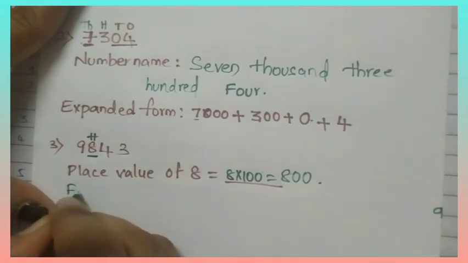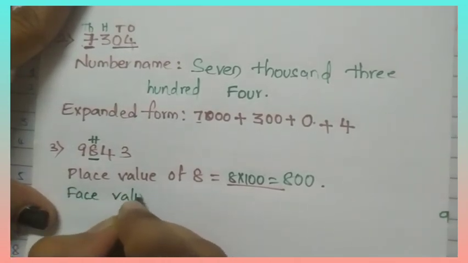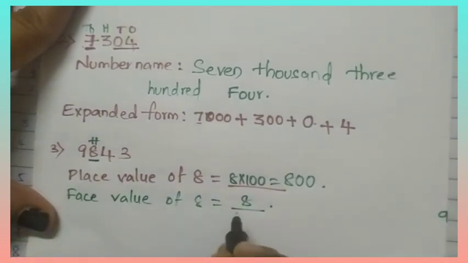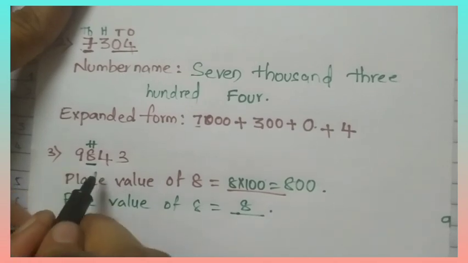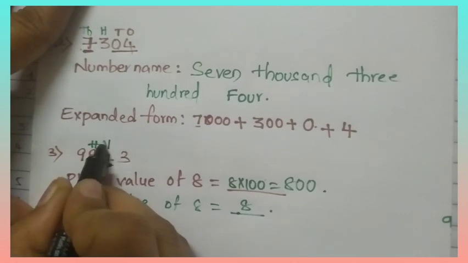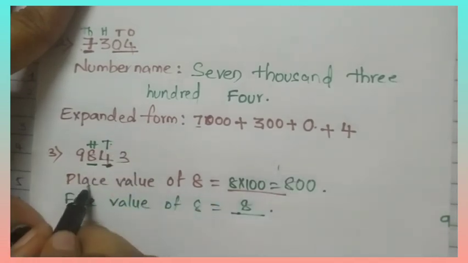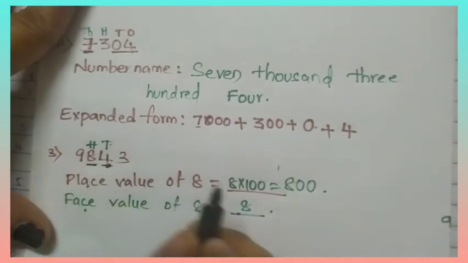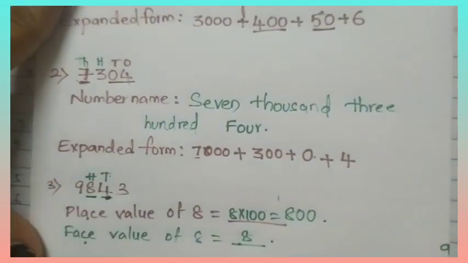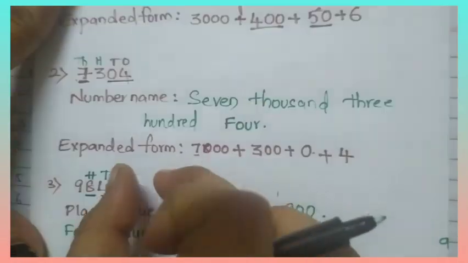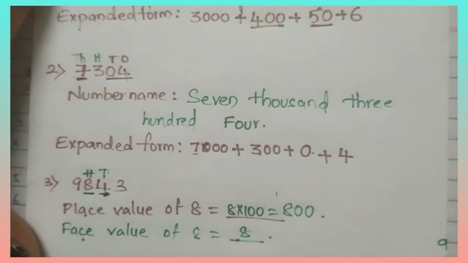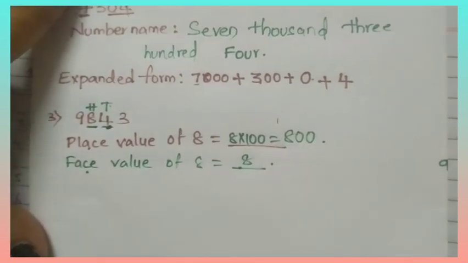What is the face value of 8? Face value means the number itself. So, we will get 8 only. Face value means same number. Now, if I ask the question, what is the place value of 4? 4 is in which place? Tens place. 4 tens are 40, that is the place value. Face value? Same number, 4. Like that. Place value, face value, number name, expanded form. I will give some questions on number name, expanded form, place value and face value. You have to do that. That is homework.